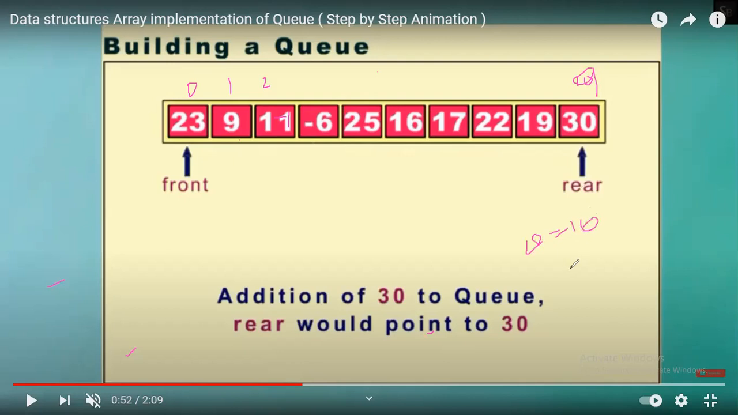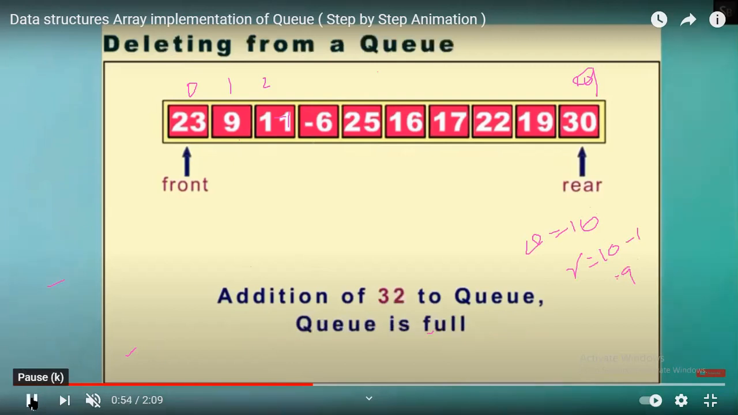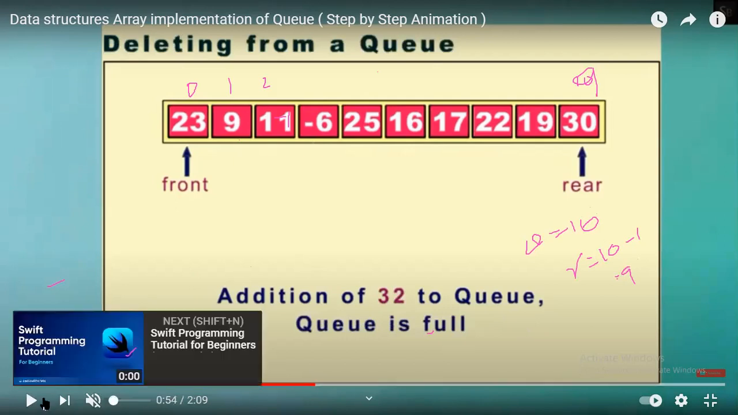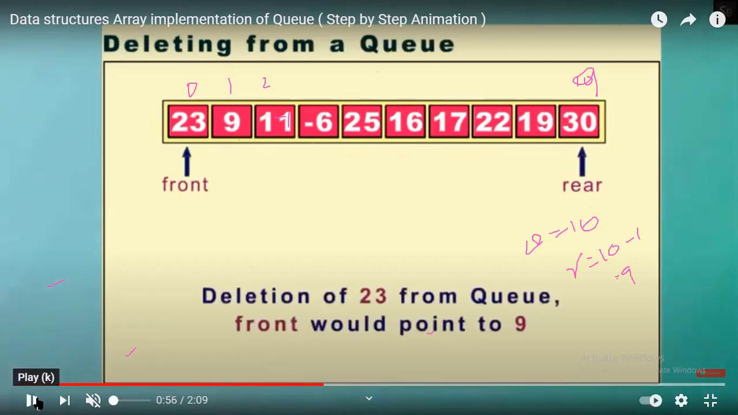If rear equals max size - 1, what is max size? 10. 10 minus 1 equals 9. We say that the queue is full. Hence, you cannot insert the element. See now here, addition of 32: the queue is full. How is it said? It's because r equals 10 minus 1.